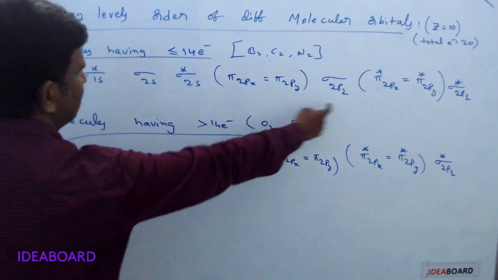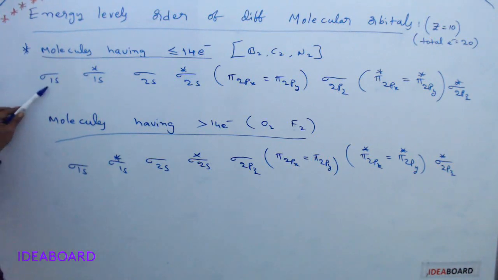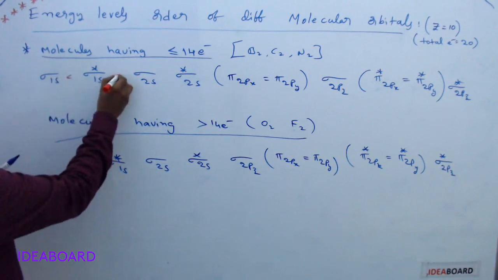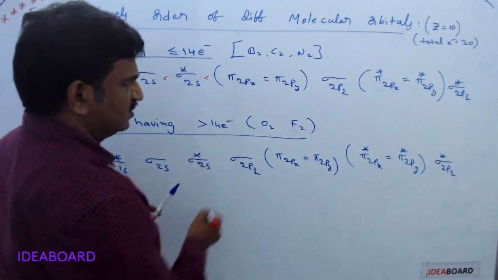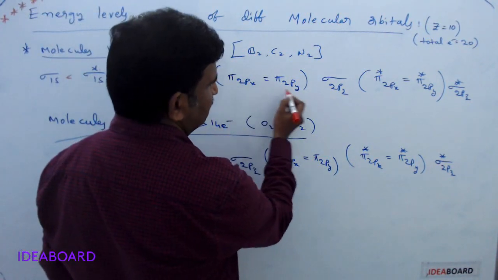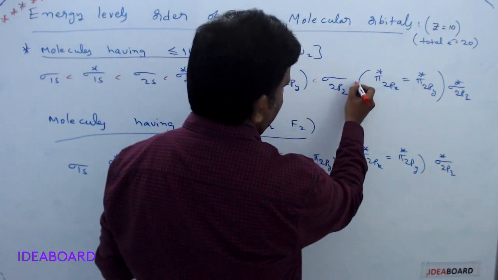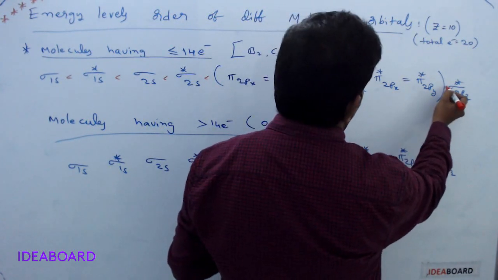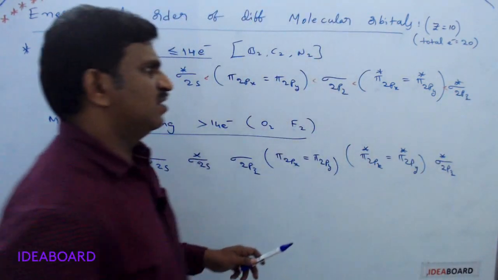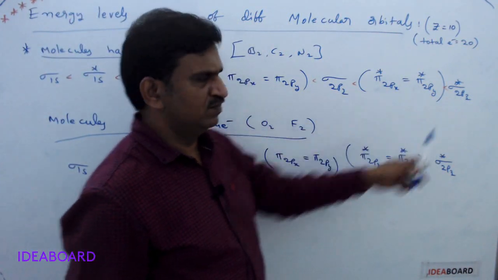In the first one, molecules having less than or equal to 14 electrons, this is the order of increasing energy of the molecular orbitals. The least energy one is sigma 1s, next sigma star 1s, next sigma 2s, sigma star 2s, and these two have the same energy. After that, pi 2px, pi 2py, which are equal, then sigma 2pz, next pi star 2px, pi star 2py, which are also equal, and the highest energy orbital is sigma star 2pz.